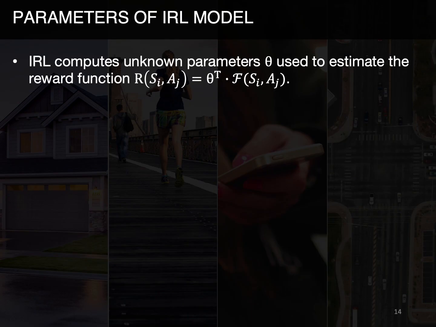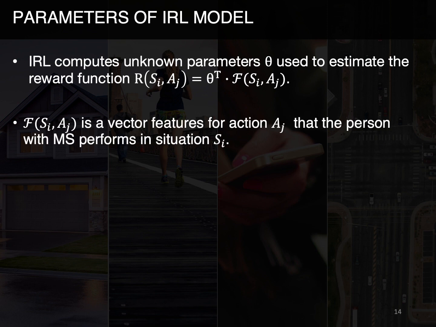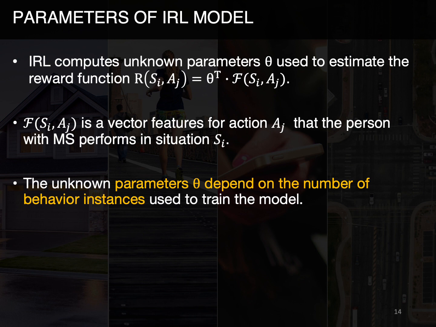IRL computes unknown parameters theta used to estimate the reward function R, where f is a vector of features for action A that the person with MS performs in situation S. We hypothesize that the unknown parameters theta depend on the number of behavior instances used to train the model, where more data will provide a better estimate of model parameters theta.